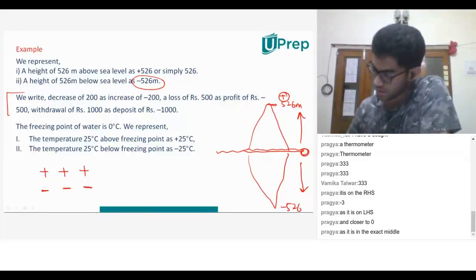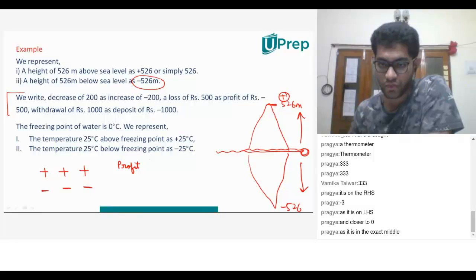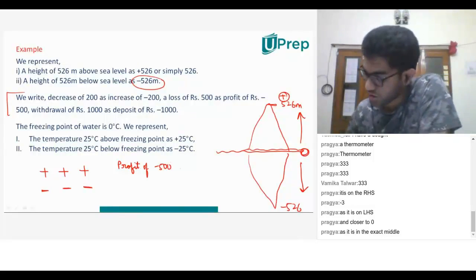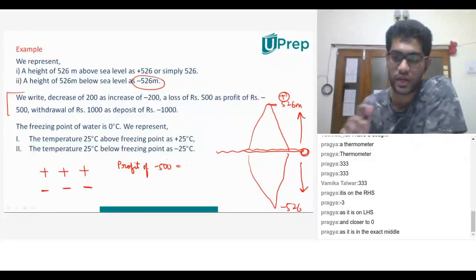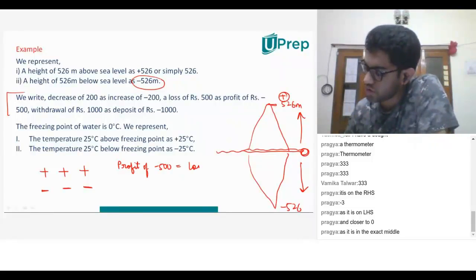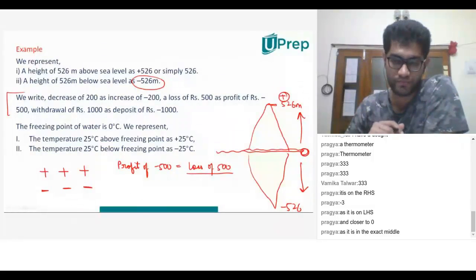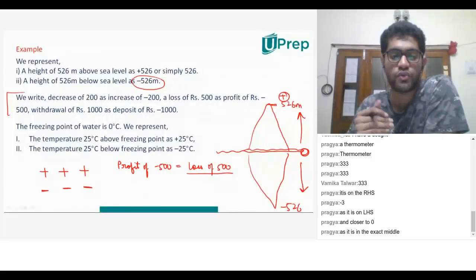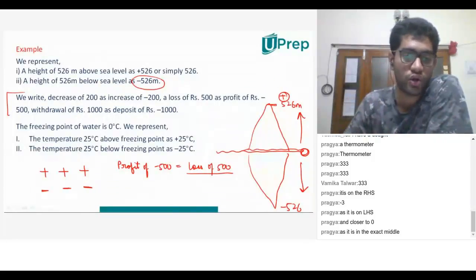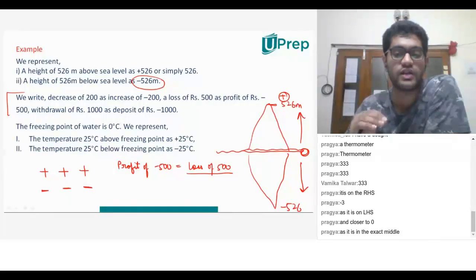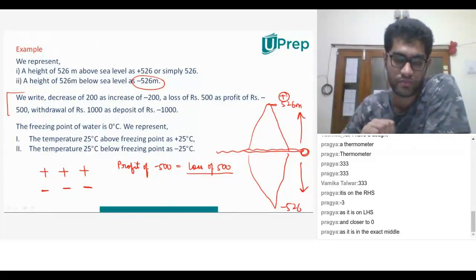What he's trying to say is if I make a profit of minus 500, is that possible? You're just putting it in a different way, but it means that you made a loss of 500 because loss means below 0. Instead of saying a profit of minus 500, I can just say loss of 500. Instead of saying I have withdrawn 1000 rupees because it's a subtraction, he's saying I have deposited minus 1000.